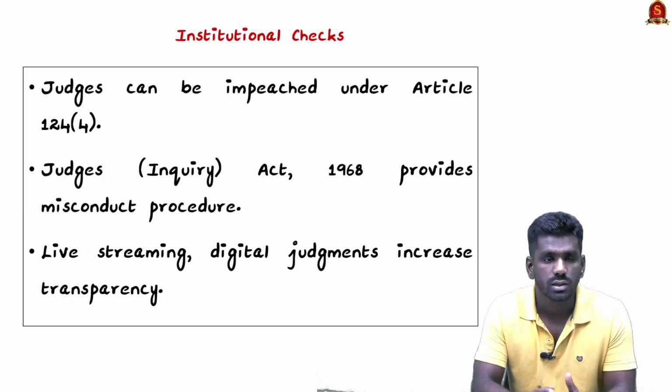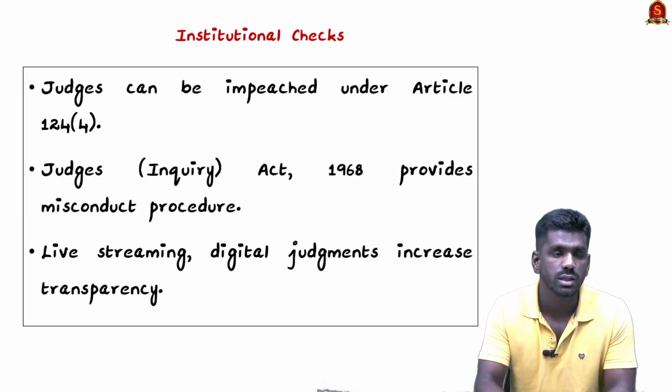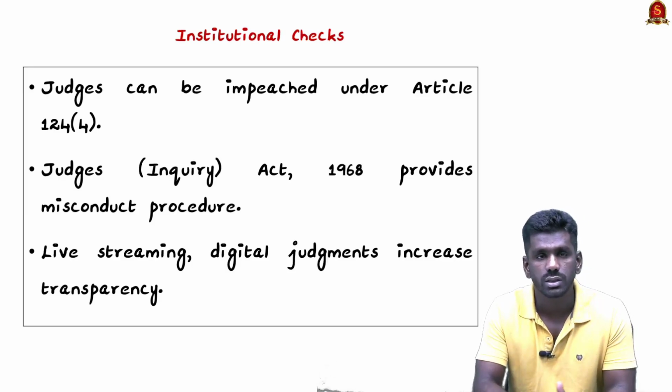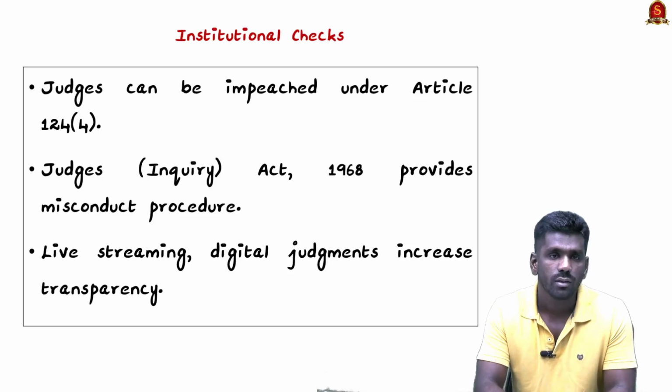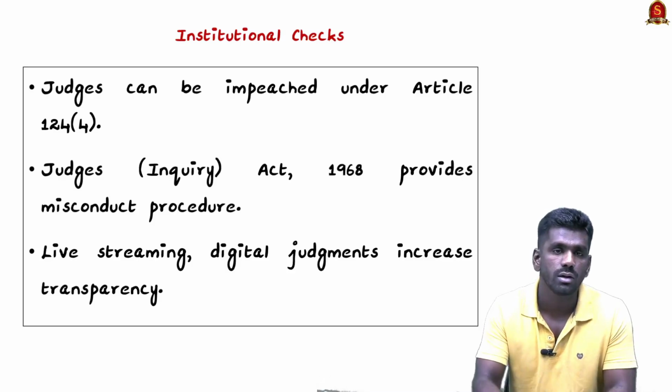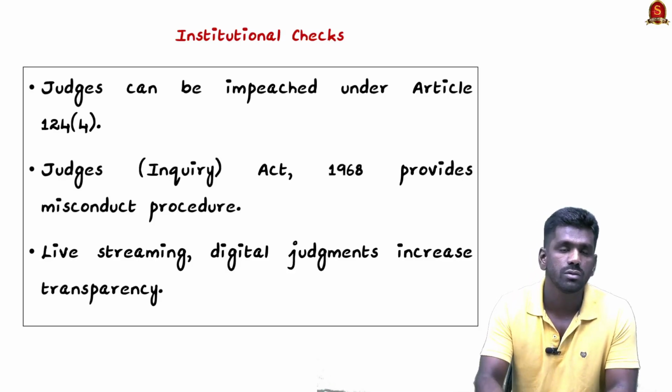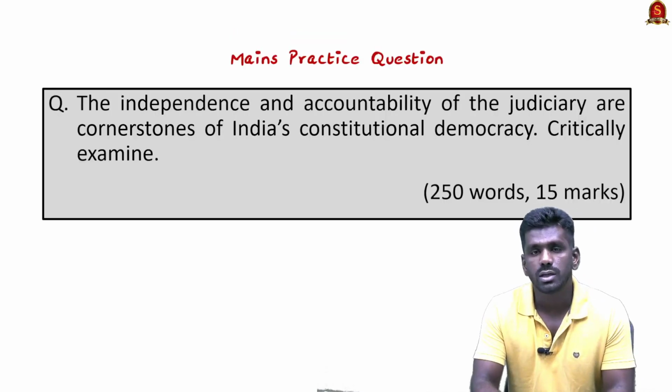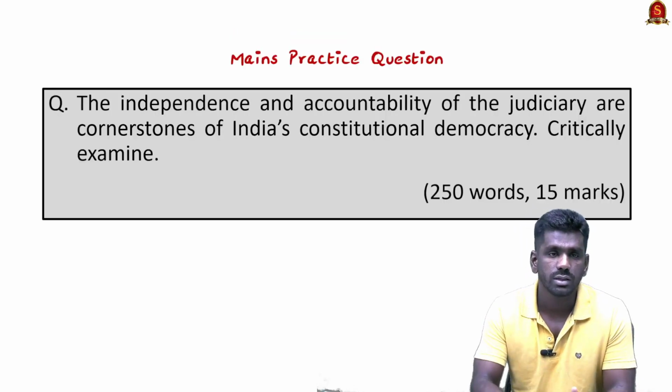There is also live streaming and digitalized documents of judgments, which increased the transparency of the judiciary. These are some of the institutional checks, and the judiciary is actually accountable. This contradicts the Vice President's remark that the judiciary is not accountable and is overstepping into the functions of government. This is a mains question regarding this topic. Interested aspirants can use it. With this, let us conclude the discussion.